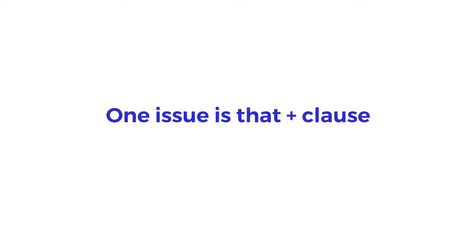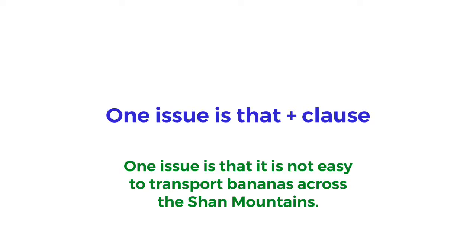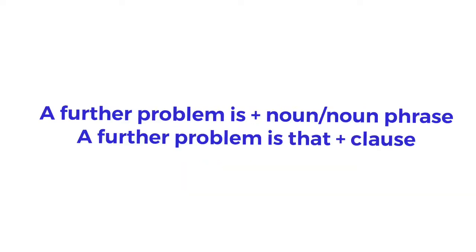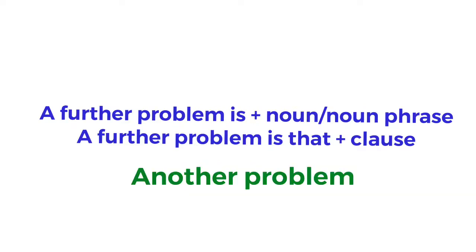One issue is that, plus clause. One issue is that it is not easy to transport bananas across the Shan Mountains. A further problem is simply a fancy way of saying another problem. We only use further with countable abstract nouns.